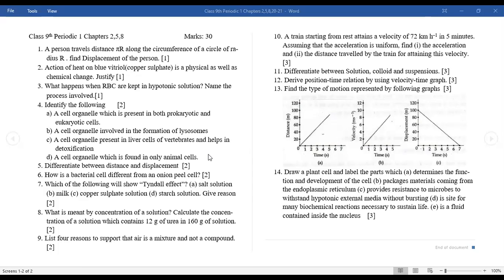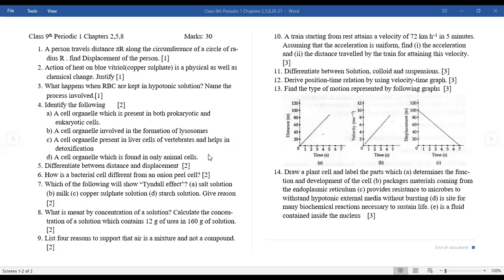Distance is a scalar quantity, independent of direction. Displacement is a vector quantity because it is dependent on direction. Third point, distance can never be zero, but displacement can be zero as well as negative. Distance covered is always equal to or greater than displacement. But displacement is always less than or equal to distance.